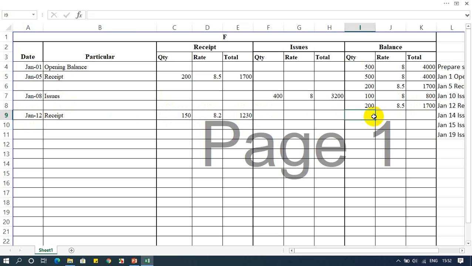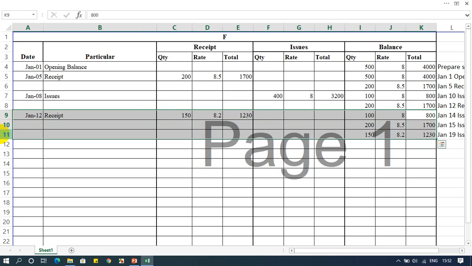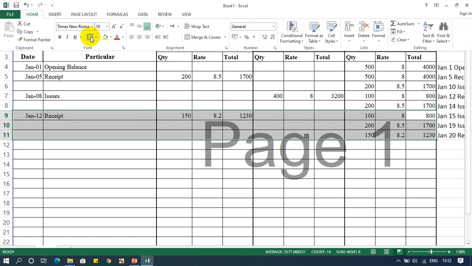Now, what is my old balance? 100 units, 8 is the rate and 800 is the total amount. 200 is the new one, 8.5 is the rate, and the total becomes 1700, right? And the latest material which is purchased, 150, rate is 8.2, and then the total amount becomes 1230. So this is the latest material I have here, right?